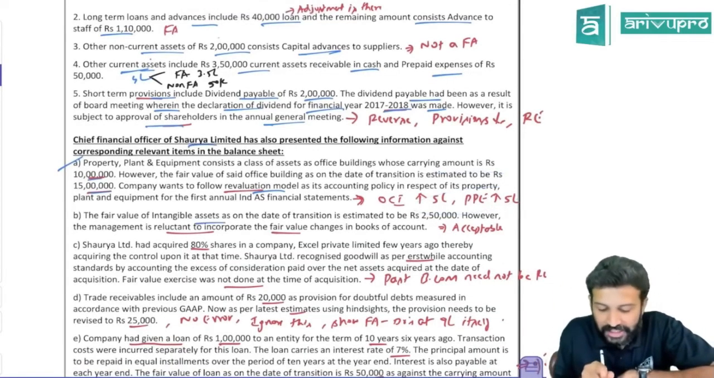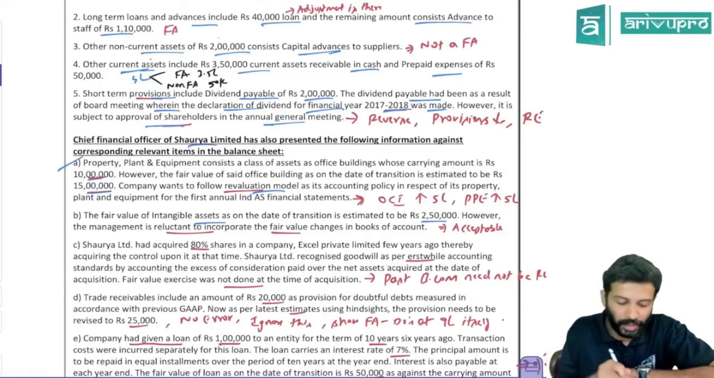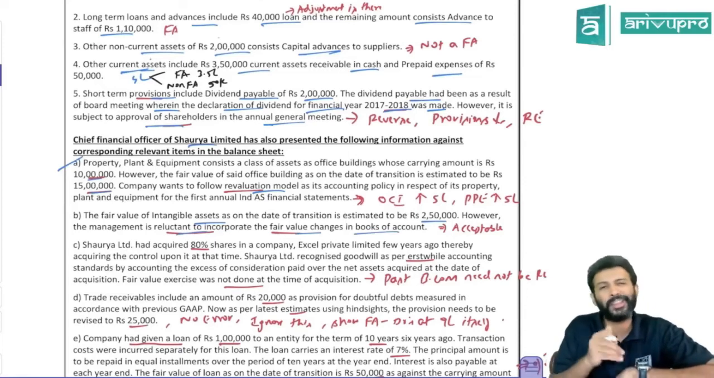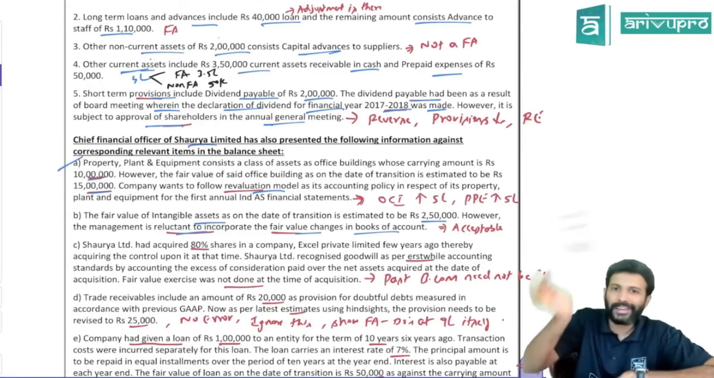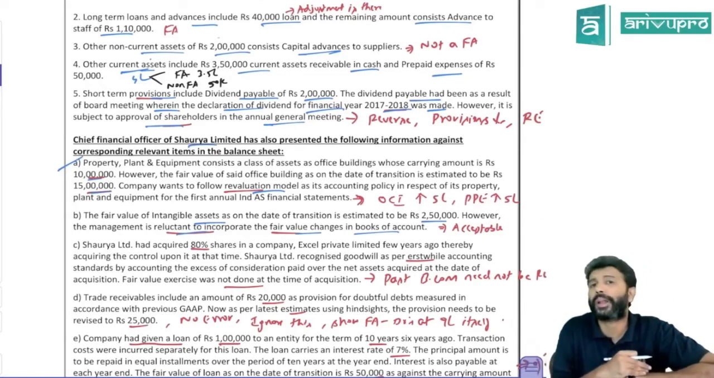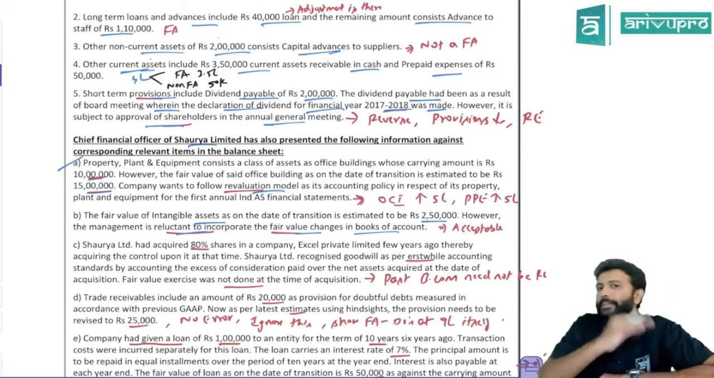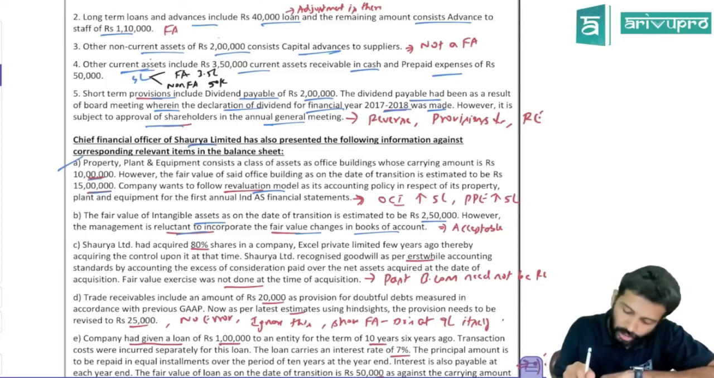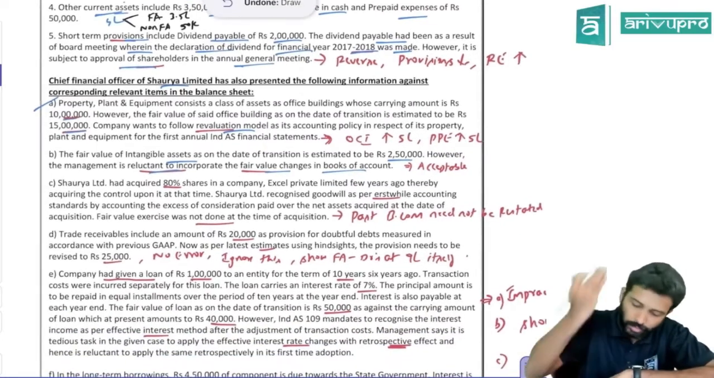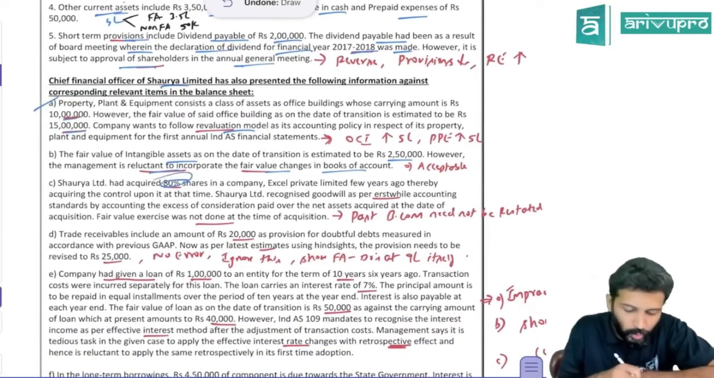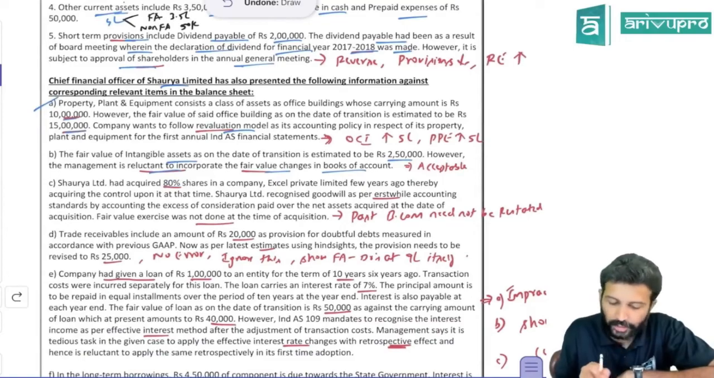The fair value of intangible assets on the date of transition was 250. However, management is reluctant to incorporate fair value changes in books. Reluctant means they don't want to go for fair value. Indirectly, they're saying they want to go for carrying amount as per accounting standard. Can they adopt? Yeah. Carrying amount as per accounting standard can be adopted as a deemed cost on the date of transition. So acceptable treatment. No change.